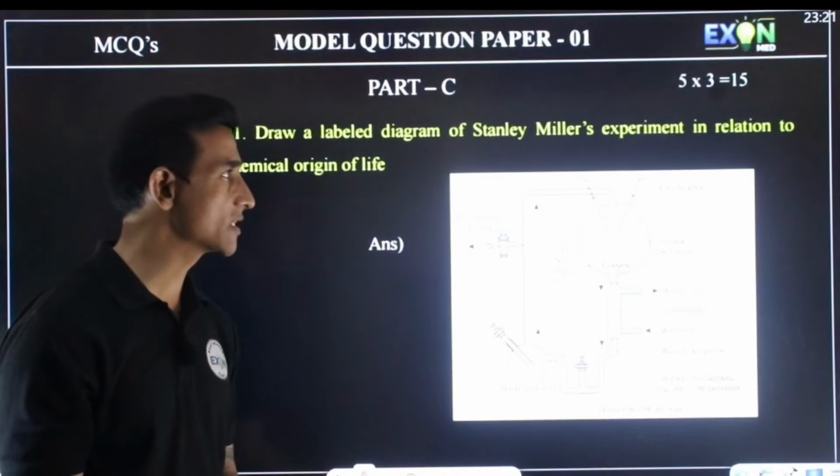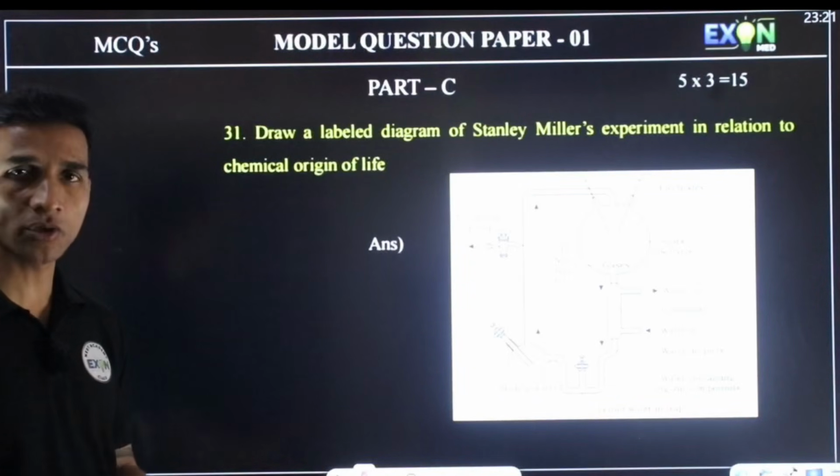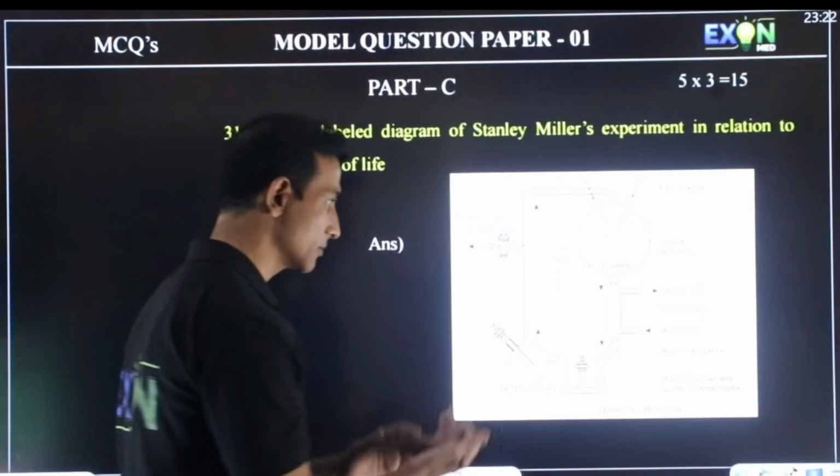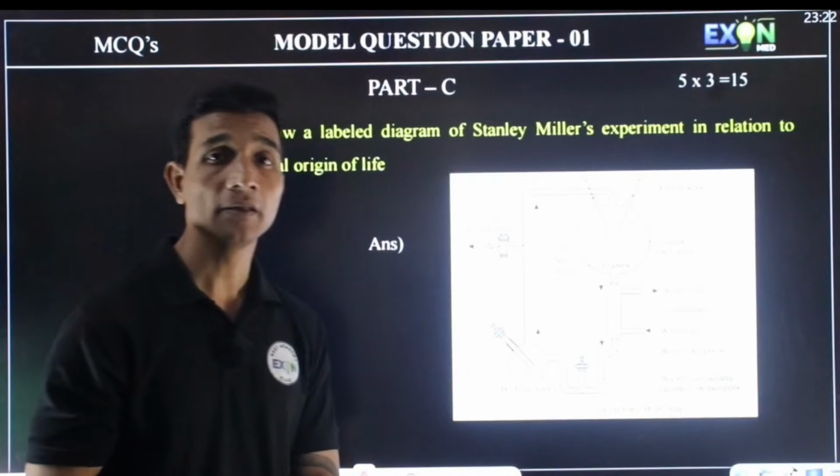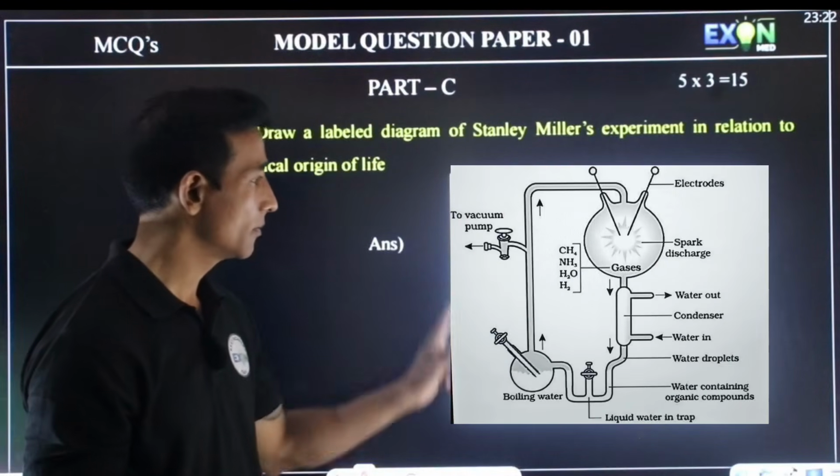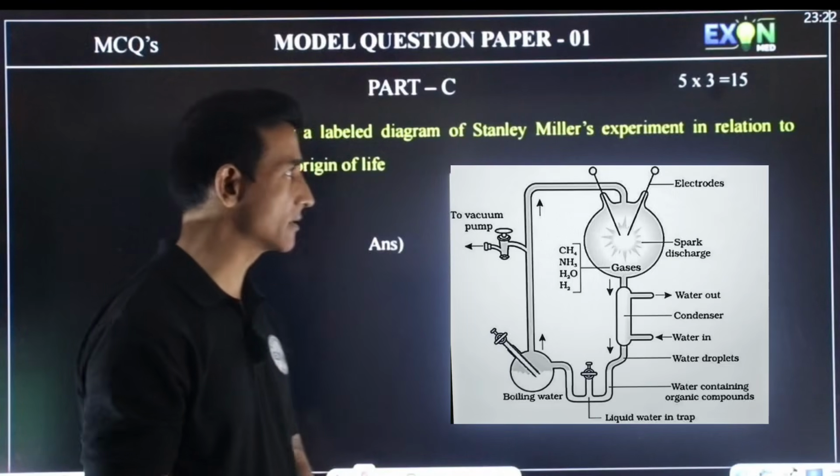Draw a neat labeled diagram of Stanley Miller's experiment in relation to the chemical origin of life. This diagram is very important from the evolution point of view. So practice this diagram and label the parts.